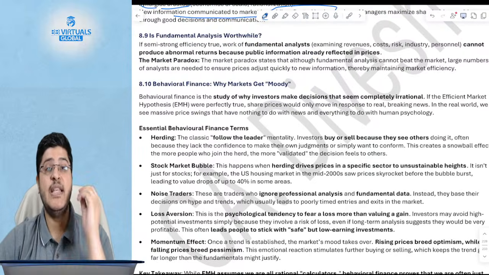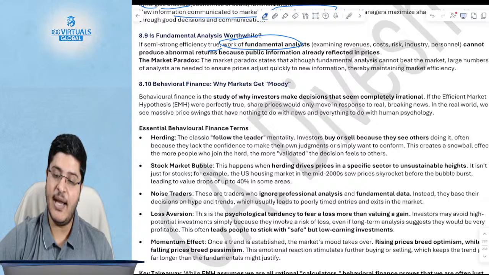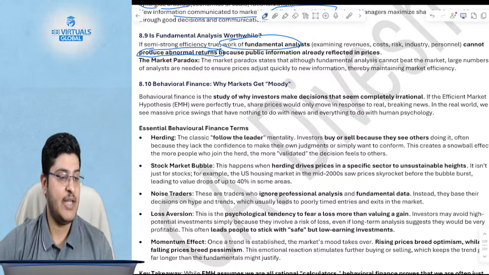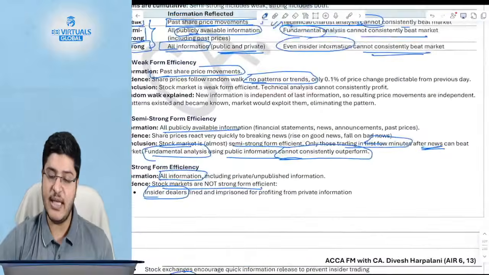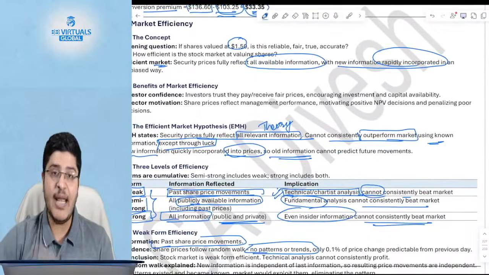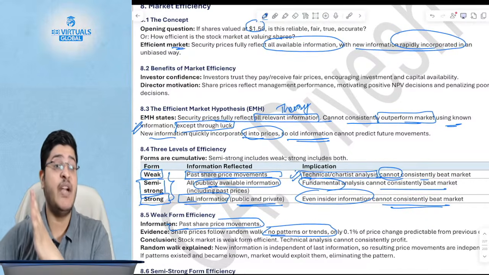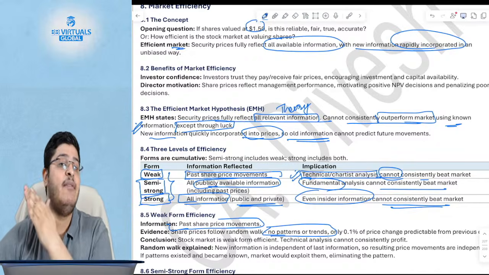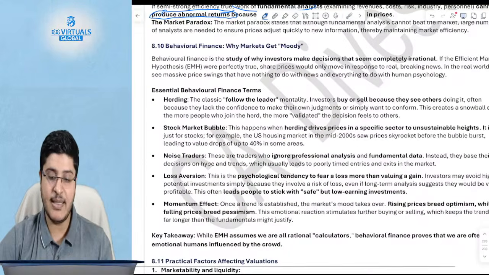So now the final question is, is fundamental analysis actually worthwhile? What should you do? If semi-strong efficiency is true, fundamental analysis cannot produce abnormal returns. Someone has said fundamental analysis can beat weak form efficiency. That's what I'm saying. In case of weak form efficiency, technical analysis cannot beat, but fundamental analysis can beat. In case of semi-strong efficiency, fundamental analysis cannot beat, but insider information can beat. And in case of strong form, even insider information cannot beat. You can rewind it 30 seconds back and you can see I had said the same thing.